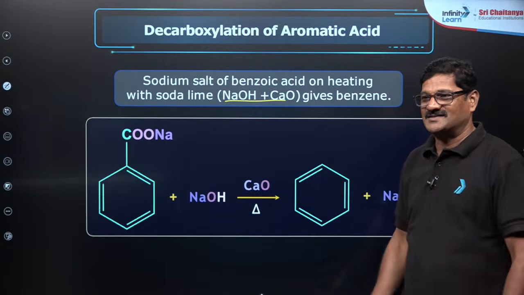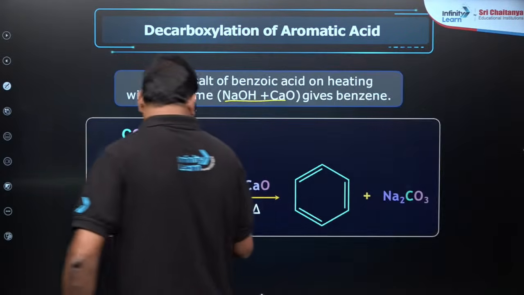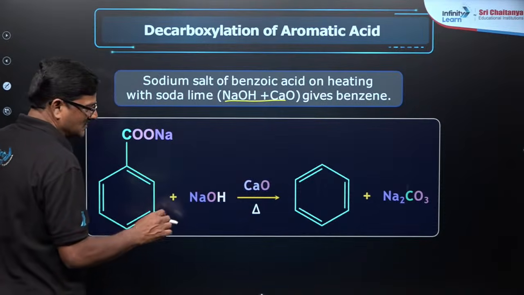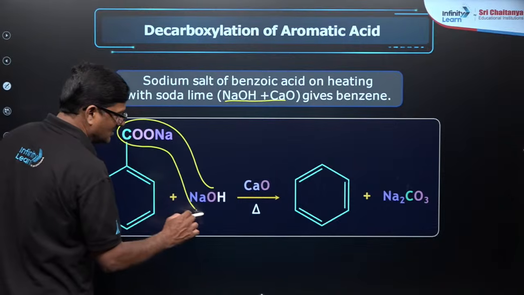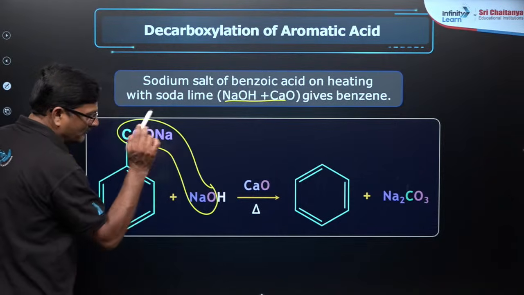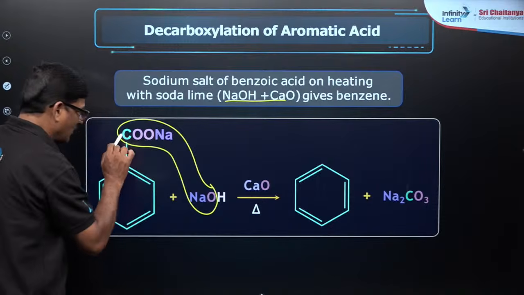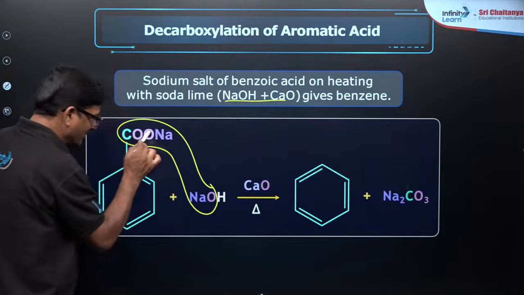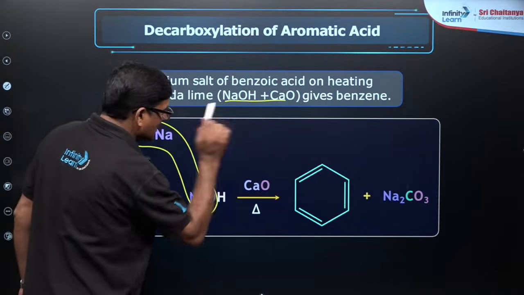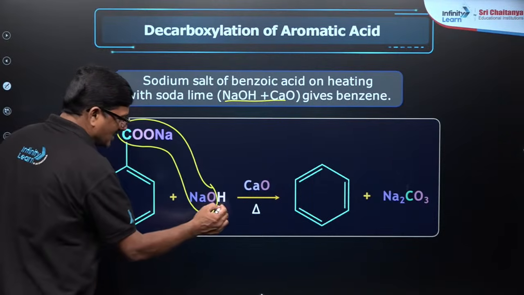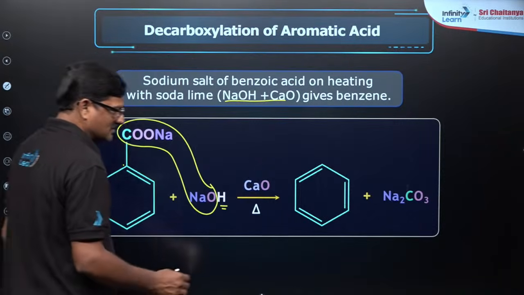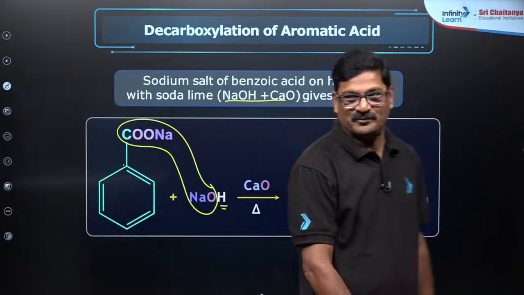Understand? Yes. Very good. And this is the soda lime. You can see the soda lime is going to be seen as Na2, 1 carbon and 3 oxygen atoms. So it is Na2CO3, and this is the benzene with the hydrogen placed here. So you are going to see the benzene.